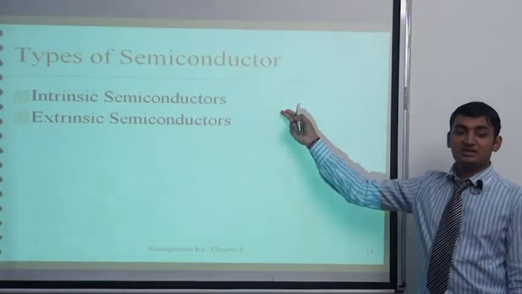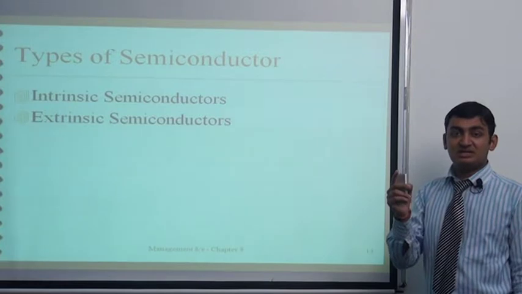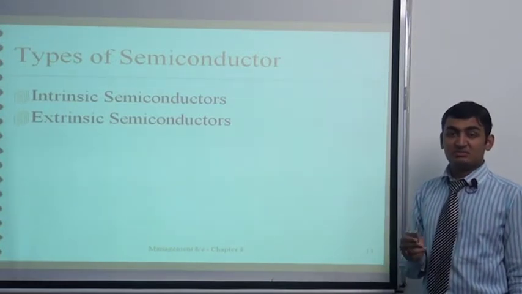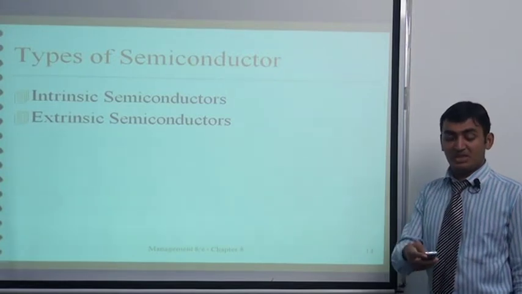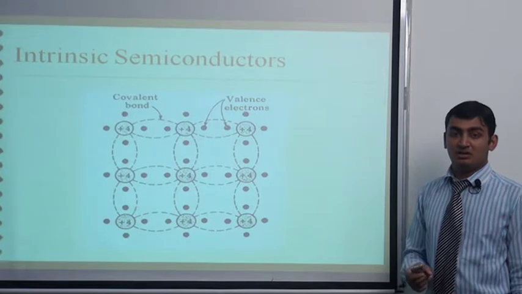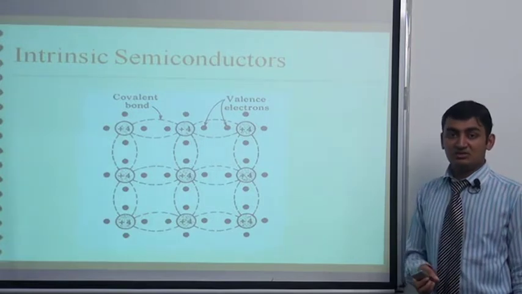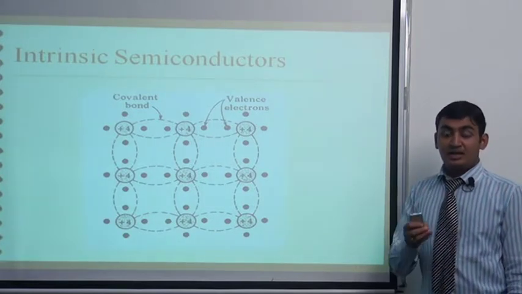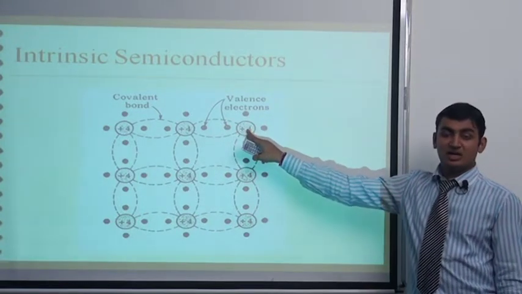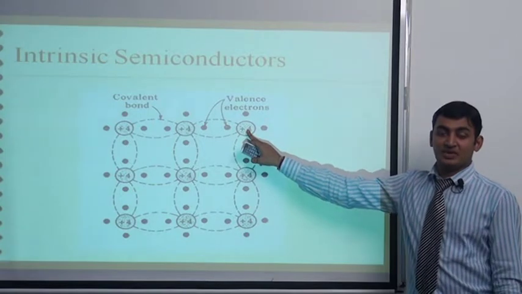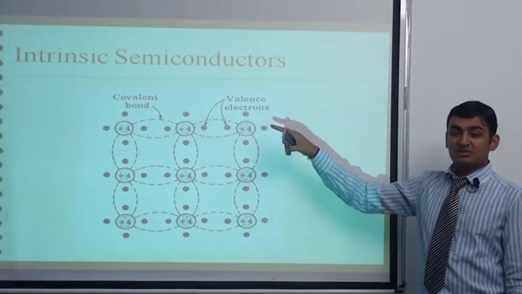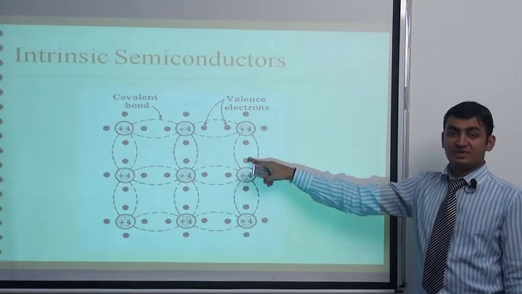There are two types of semiconductor. One is pure semiconductor, meaning intrinsic semiconductor, and second is impure semiconductor, meaning extrinsic semiconductor. In intrinsic semiconductors, two are famous: one is silicon and second is germanium. In silicon, the 4 valence electrons are arranged in the atomic structure by covalent bonds. At 0 Kelvin temperature, no electrons are free for transition.